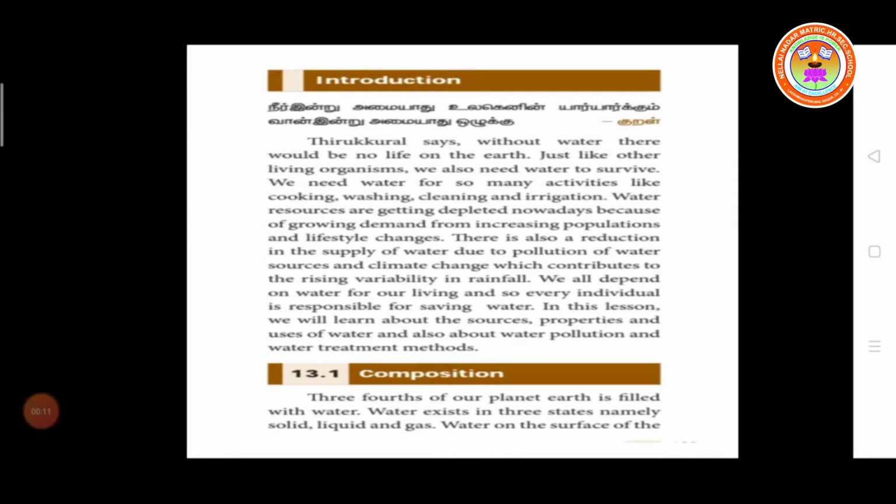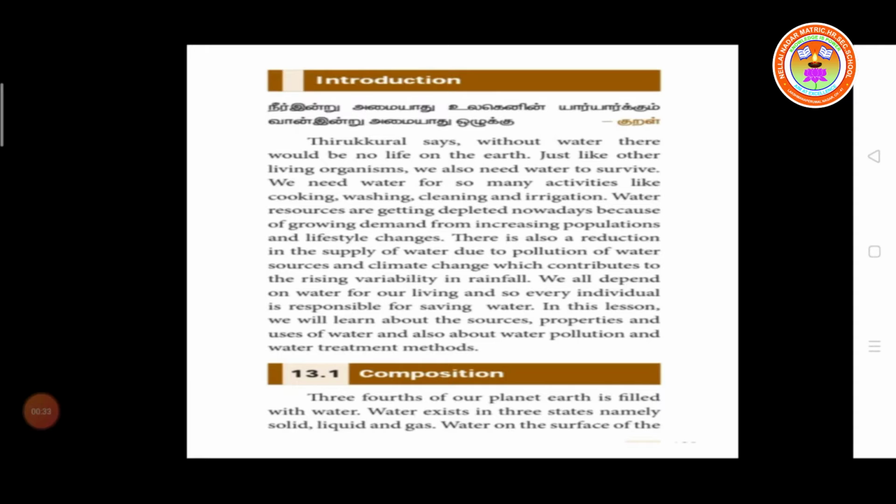The Tirukural says: நீரின்றி அமையாது உலகெனில் யார் யாருக்கும் வானின்றி அமையாது ஒழுக்கு. That means without water there is no life on earth. So just like other living organisms, we also need water to survive.